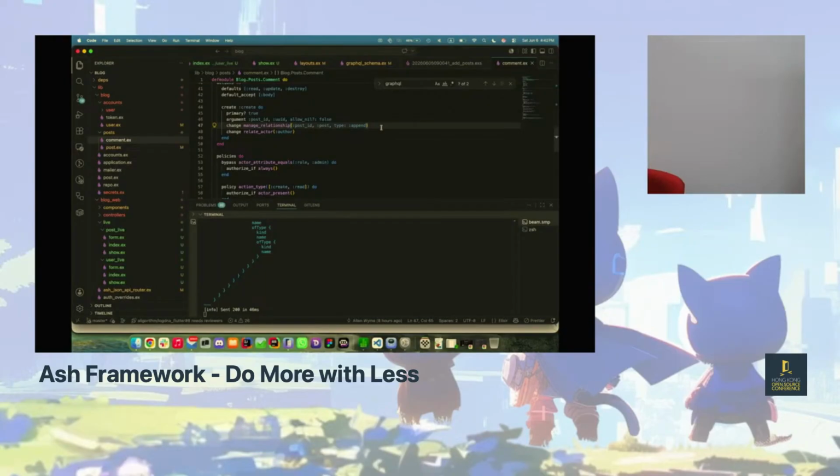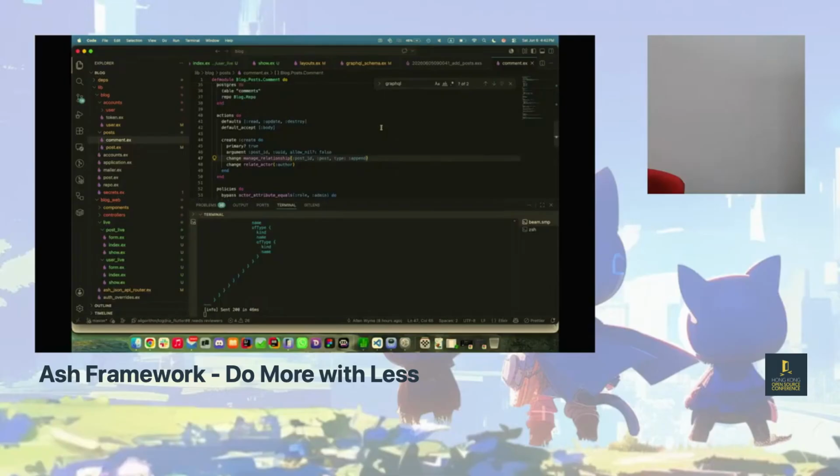What is less and what is more? So you're talking about my tagline, right? What I want to say is that you're actually writing less and getting more from it. Because if you want to define your own pagination, it will take you some time. Have you ever done pagination before? It takes a while, right? Because usually I end up copying and pasting old code from old projects to new projects. And over here, here are all of my actions to do CRUD. There's not much to do, right?